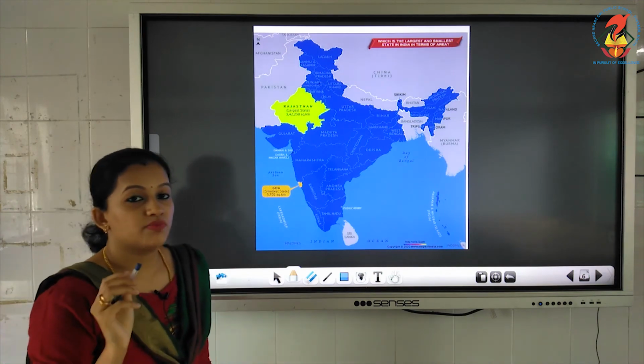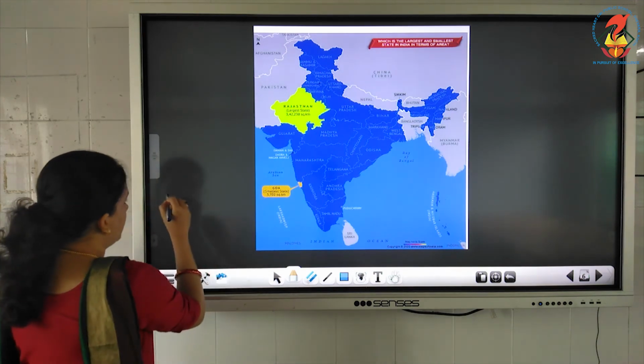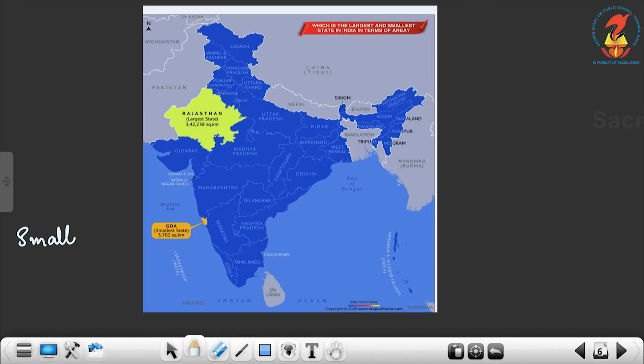The smallest state is Goa. See, here you can see Goa. This yellow color state is Goa. I have shown the color over here. It is the smallest state.